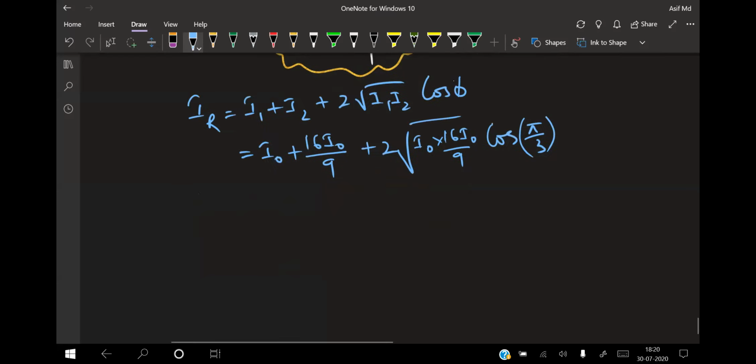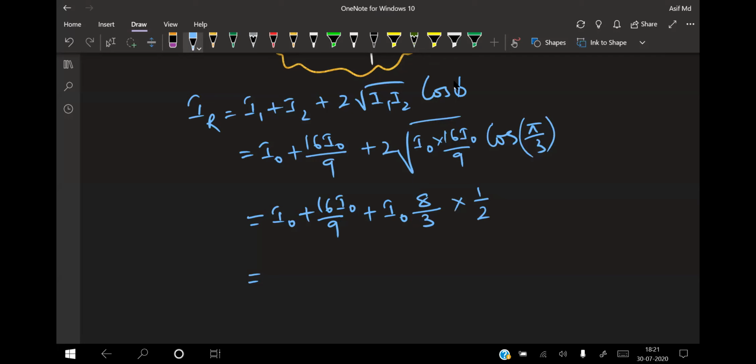If I simplify, this value comes out as I naught plus 16 times I naught divided by 9, plus the next term: I naught squared and 4 give 9, the square root of which is 3, and 4 times 2 is 8. So this becomes 8 by 3 into cos pi by 3, which is 1 by 2.